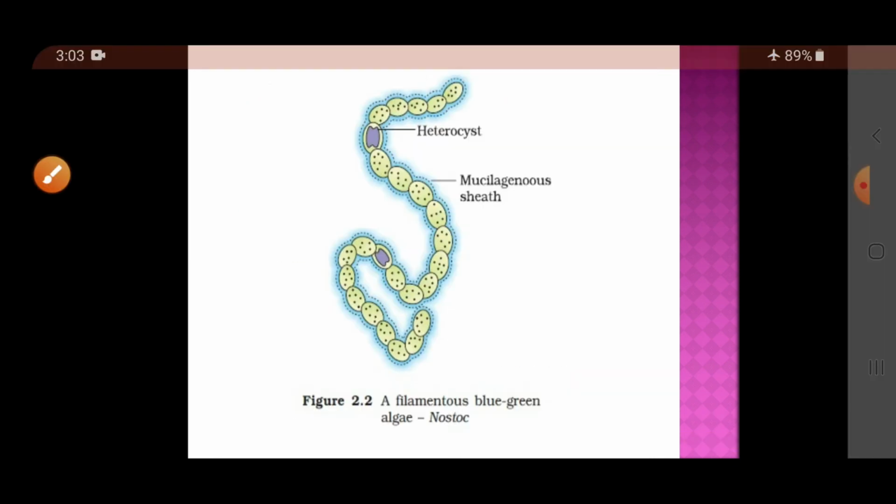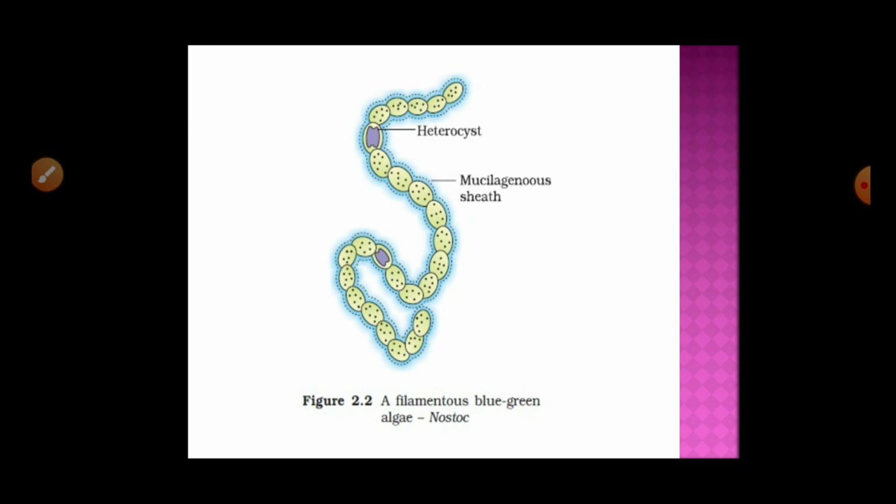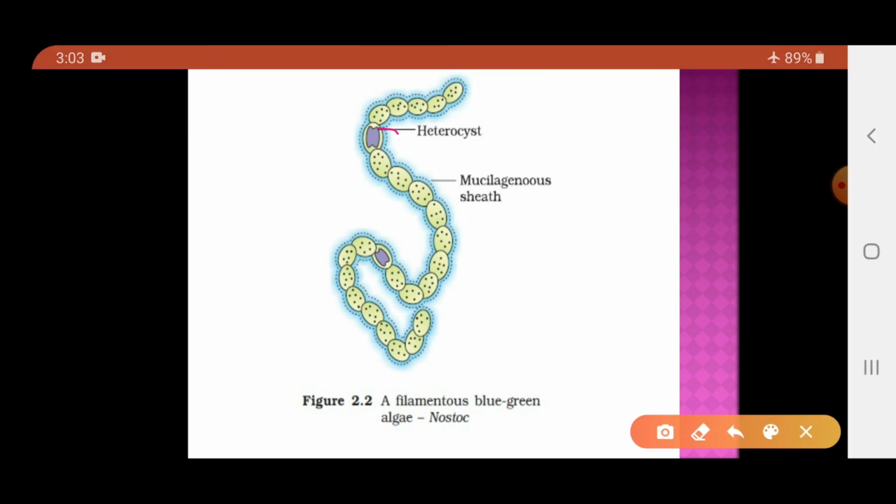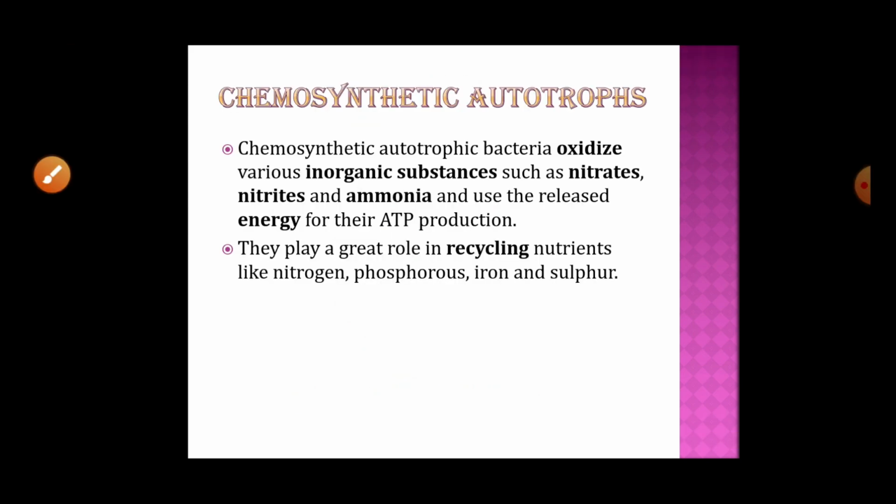We will see the diagram of a blue-green algae, that is Nostoc. Here you can see that this is a heterocyst, which is responsible for nitrogen fixation. This complete structure is nothing but the cells of the Nostoc which occur in a group, and the outer blue colored structure is the mucilaginous, or you can say gelatinous, sheath, which protects this particular organism. So that is regarding the photosynthetic autotrophs.